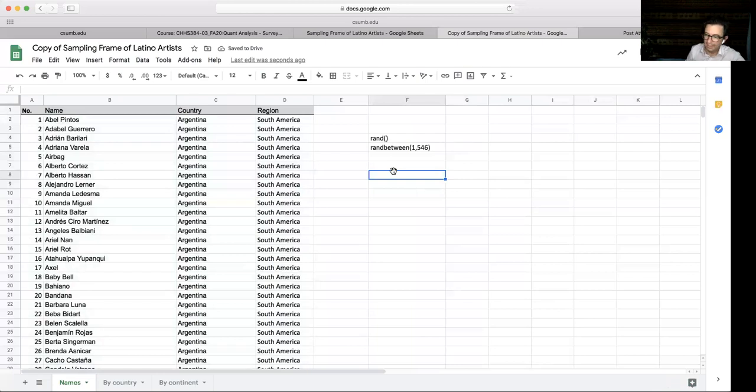Okay? So this is a couple of tools that you could use to select random samples. Now remember that Google Sheets will save whatever work you do every minute or so. Okay?